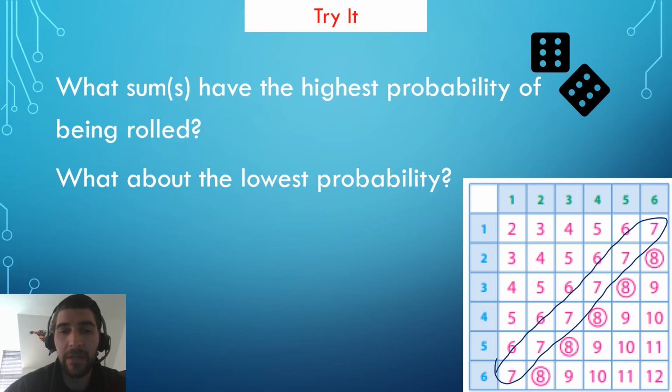What about the lowest probability? There are 2 answers here, 2 or 12. Each number only appears once in this sample space. So there is a 1 in 36 chance of rolling a 2 and a 1 in 36 chance of rolling a 12. They each have a probability of roughly 3%.